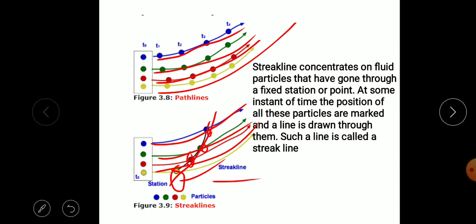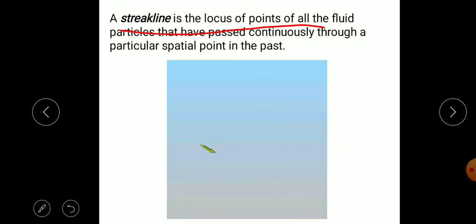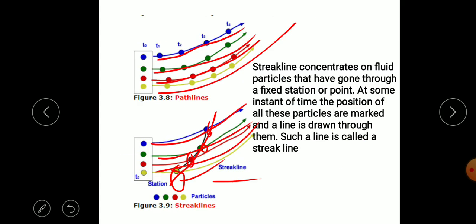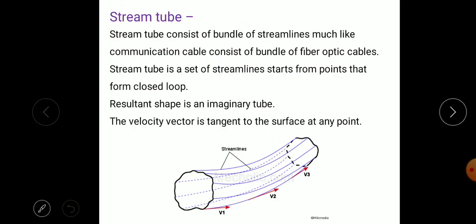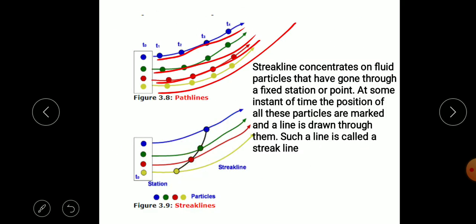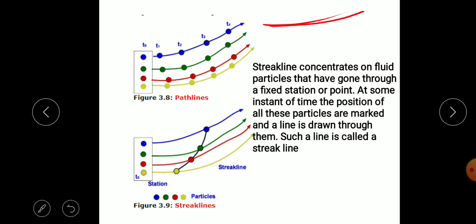So streak line is simply the locus of all the points which have passed through a particular point in the past. So we get three differences. Streamlines are tangent to the velocity vector.